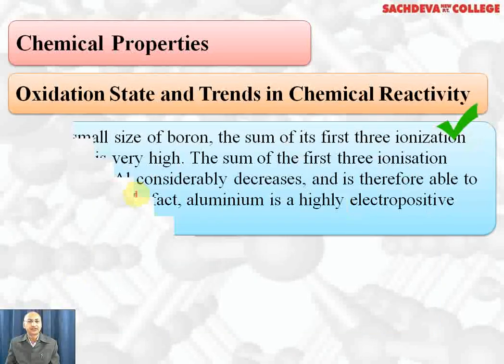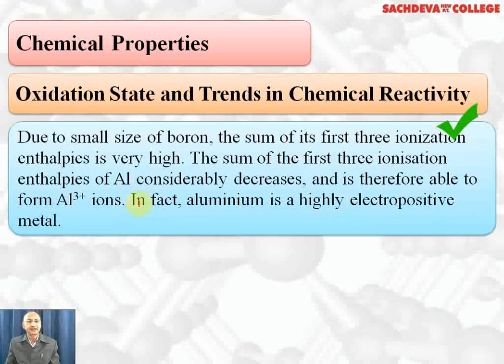Let's continue with group 13 elements. Let's take up chemical properties, oxidation states and trends in chemical reactivity. Due to the small size of boron and very high ionization enthalpies, it does not form B3+ ions, whereas aluminium can form Al3+ ions easily. That is why aluminium is a highly electropositive metal.